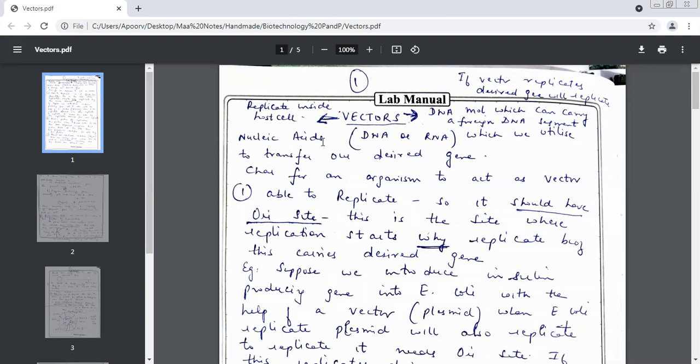Protein for replication. Very good. What do we call them in short? ROP. ROPs. Tell me quickly why ROPs are important. ROPs go and bind with the ORI site. And why do they do this? Why do they go and bind with the ORI sites? So that the enzyme DNA polymerase can identify.